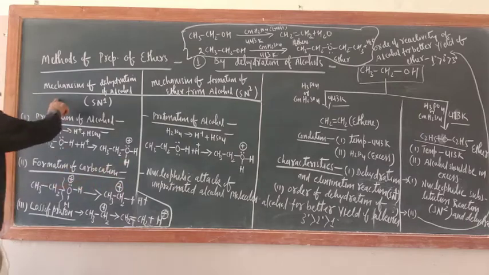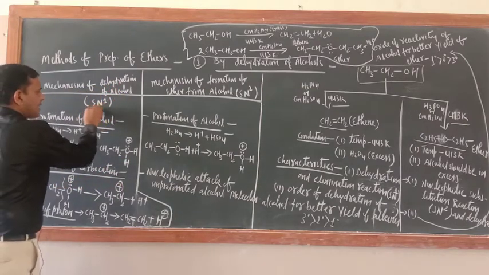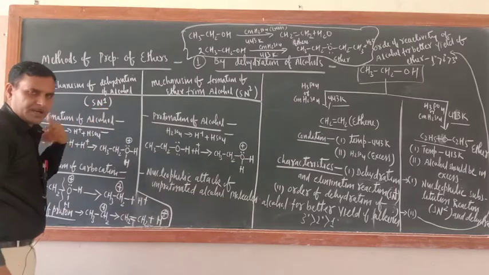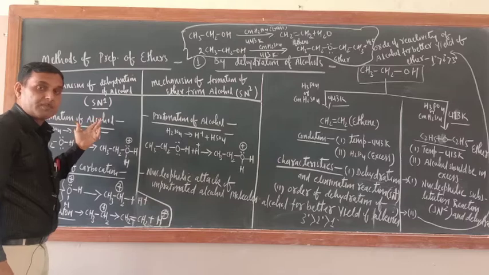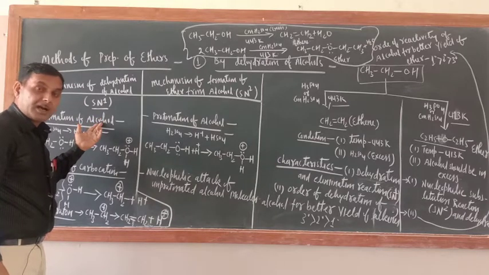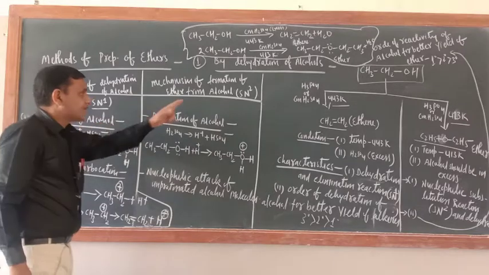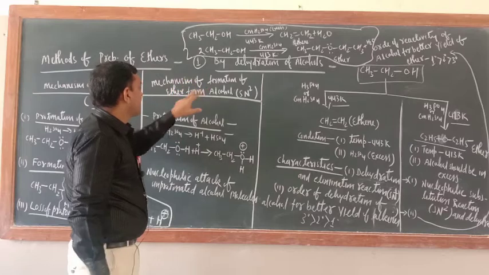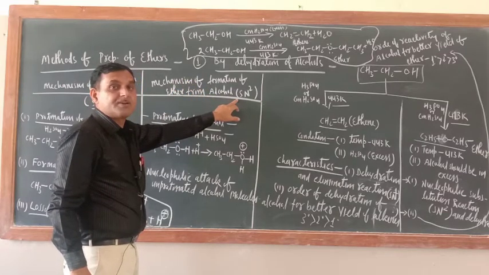Just see. As far as the mechanism of dehydration of alcohol is concerned, this is an example of the SN1 mechanism. What is the meaning of SN1 mechanism? It means the reaction takes place in 2 steps and a carbocation is formed, but the rate of reaction depends upon the concentration of the carbocation. This is the mechanism of formation of ether from alcohol, an example of the SN2 mechanism.